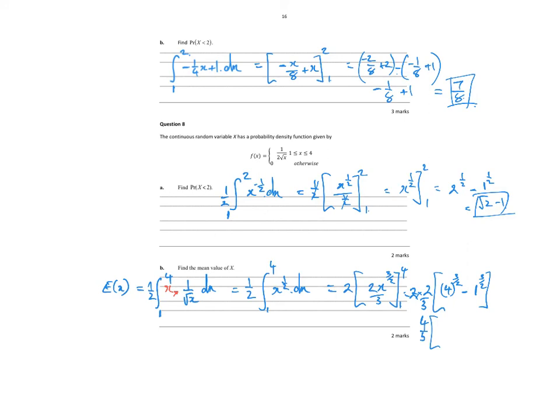Now, x to the 3 on 2, if I just break it down, that's the same as 4 to the half cubed minus 1. It doesn't matter really how I write the last one. The only reason I'm going to do that is because 4 to the power of a half is the square root of 4, and the square root of 4 is 2. So I get my 4/3, and I really end up with 2 cubed minus 1. 8 minus 1 is 7, so I get 28 on 3. Now we're done. Good luck.